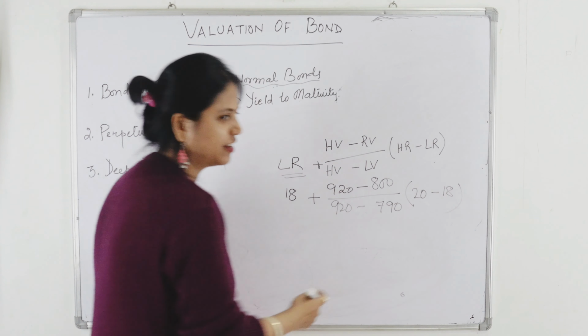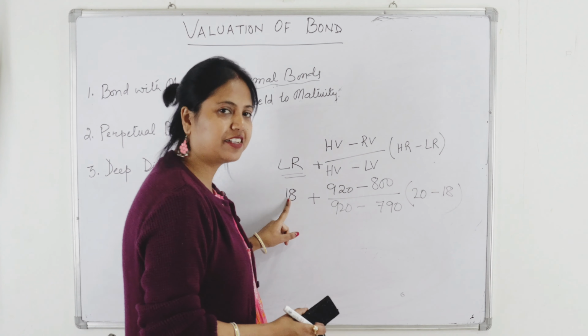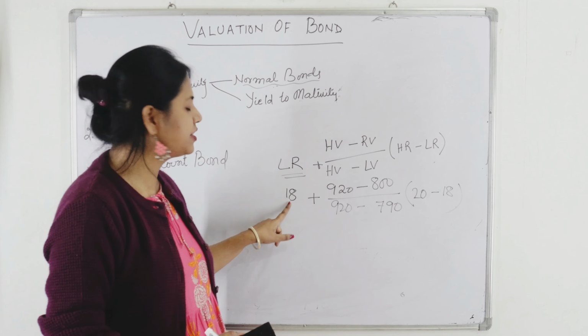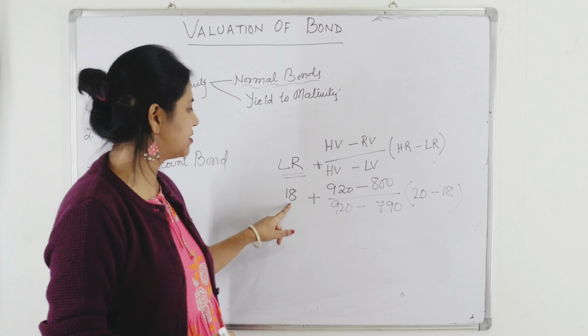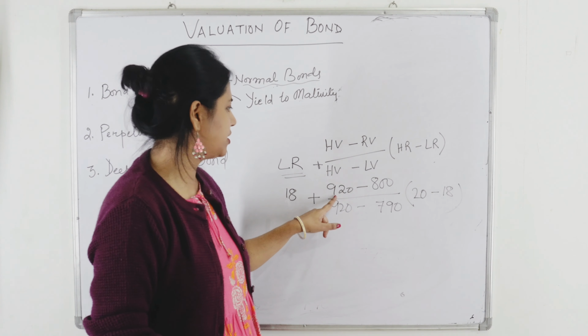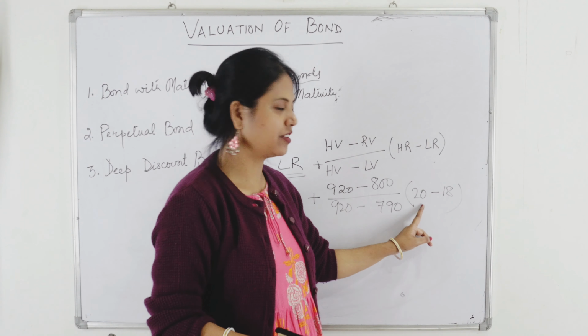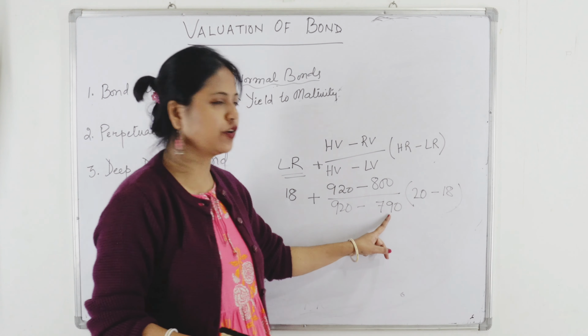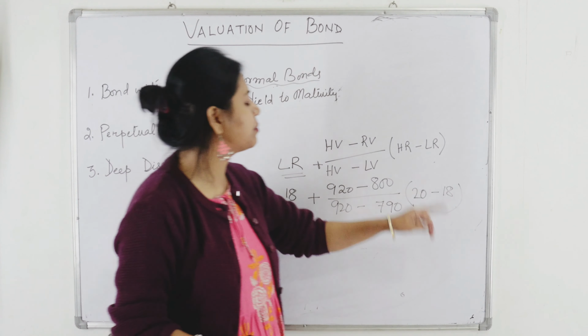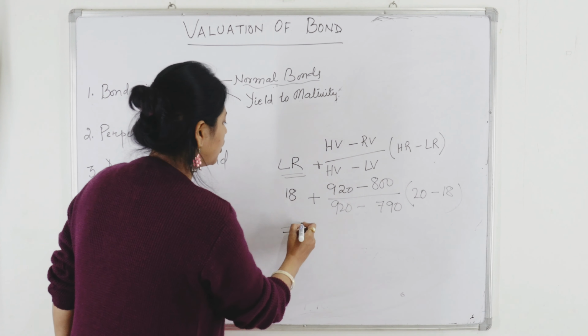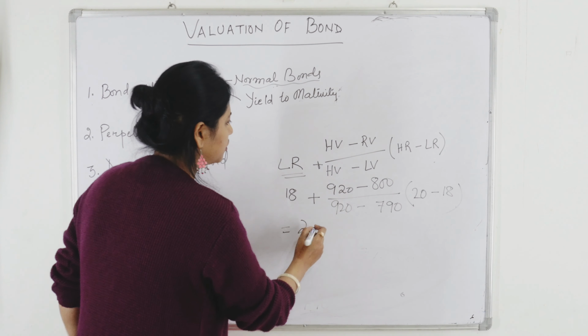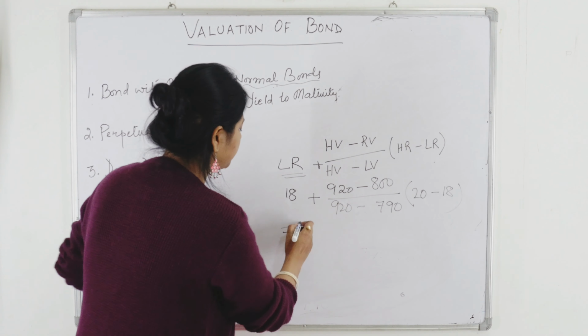It is hypothetical. Suppose you discounted first with 18% and you received, say, 920. So there is a need to discount with a higher rate, say 20%, and with 20% you got a lower value. When you solve this, suppose the answer is 19.5.